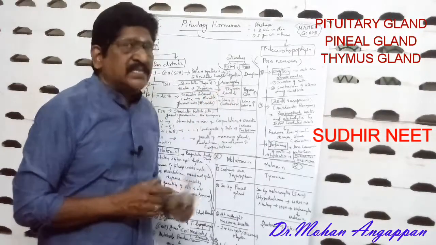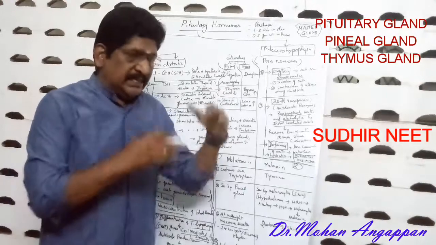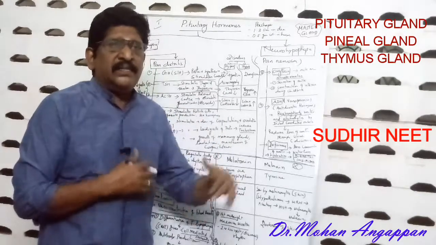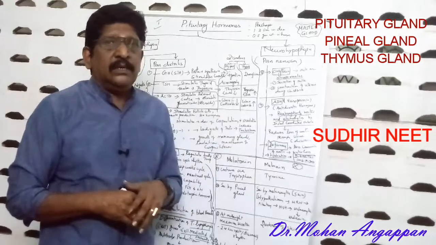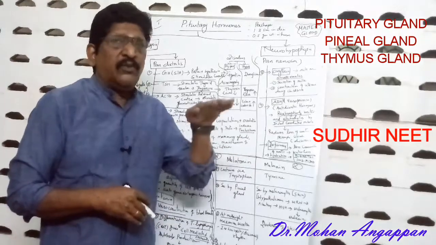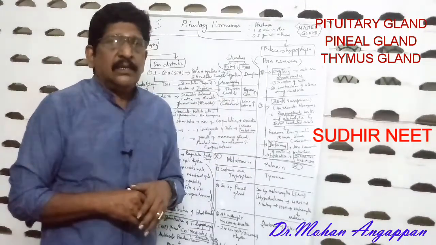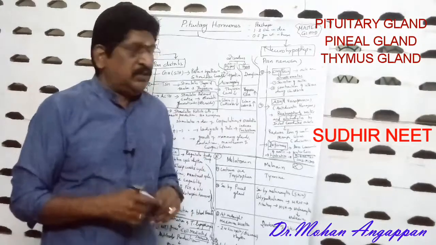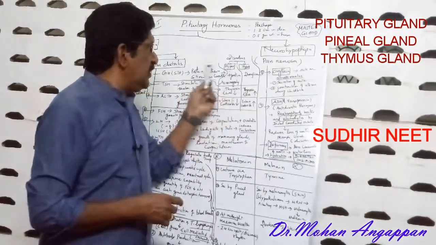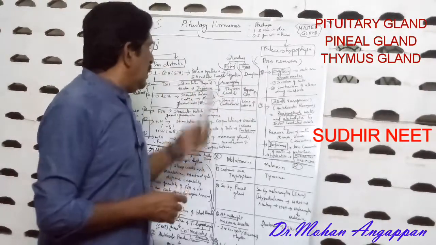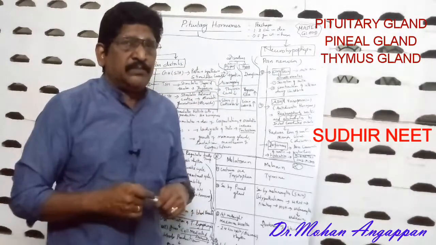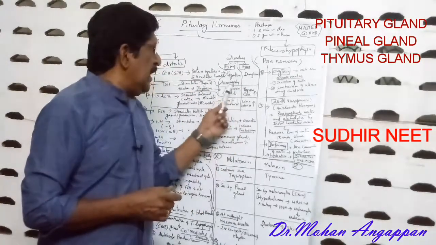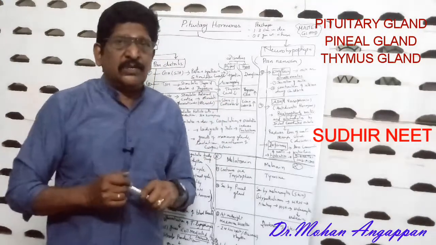If it is secreted less, GH or STH is less in amount, what will happen? Just the reverse, dwarfism. The people will be having 3 to 4 feet height. That is called dwarfism. So gigantism, hypersecretion; dwarfism, hyposecretion, lower secretion. Acromegaly also hypersecretion. This you must know.